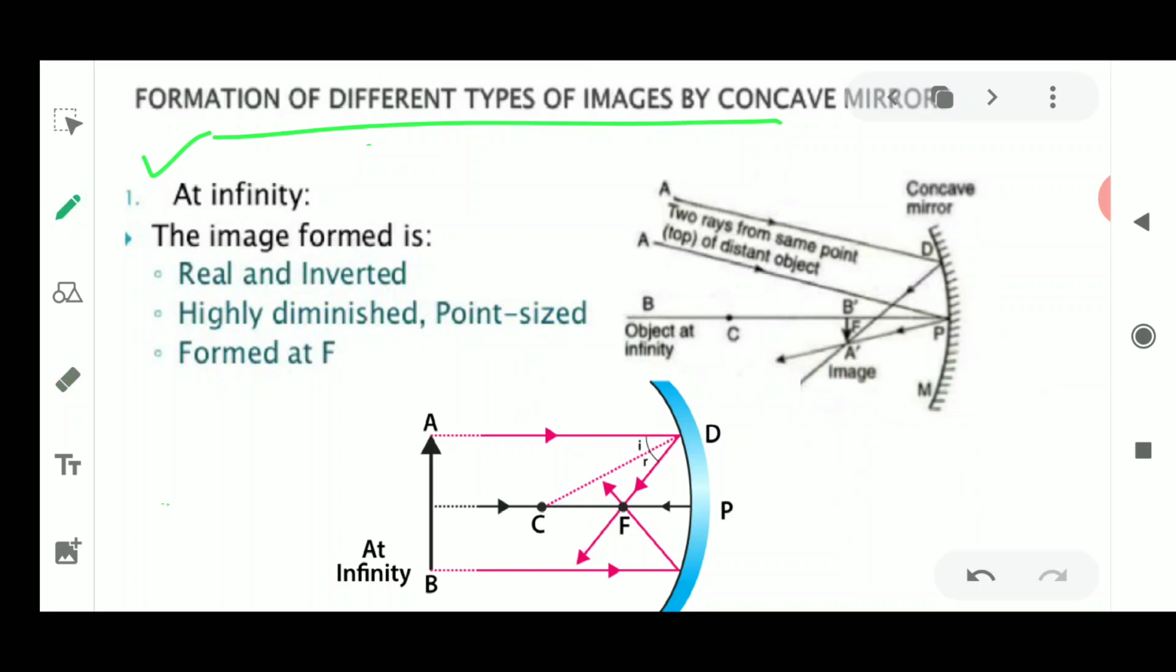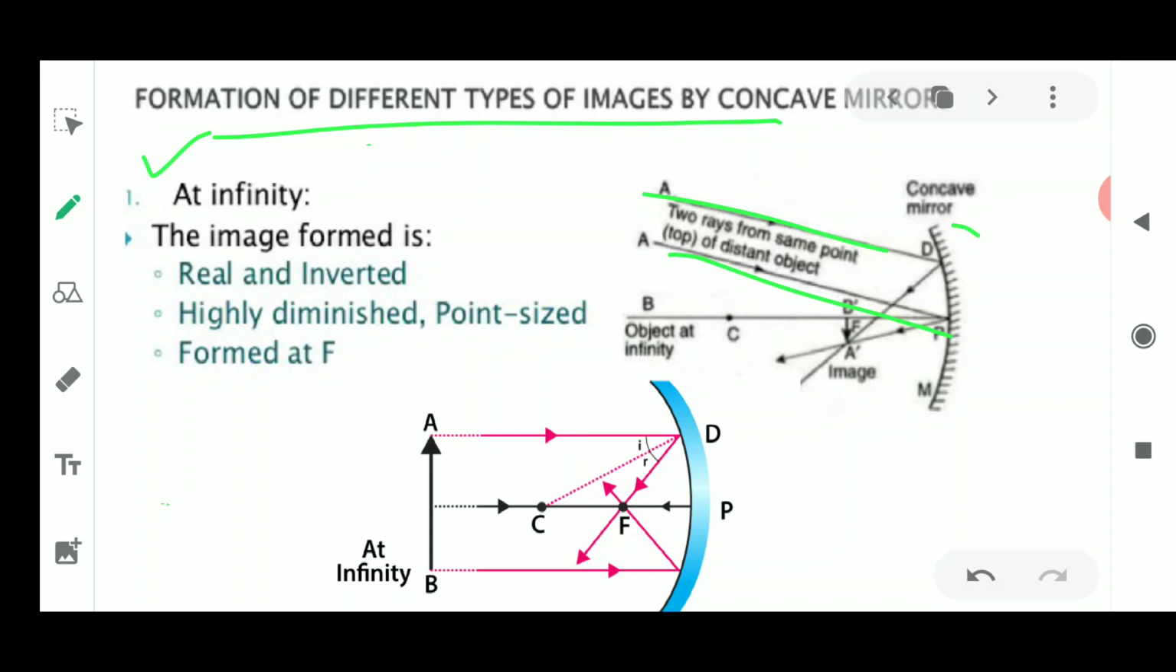I just wanted to tell you that if you have to draw the ray diagram, then you have to explain it. Now how are you going to explain this? You will write the steps by which you have made the image. First you have taken a concave mirror, then the two rays which are coming from infinity, it could be AB or AD, which is written here as AD, and the next will be AP. It is striking at AP.